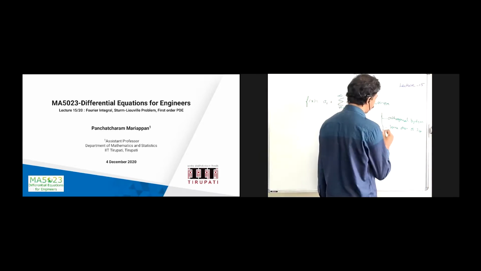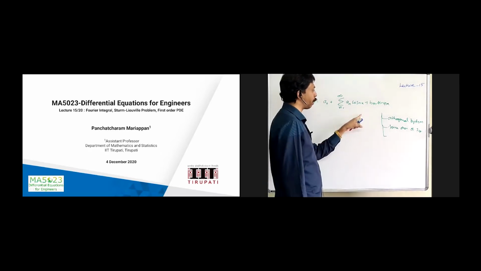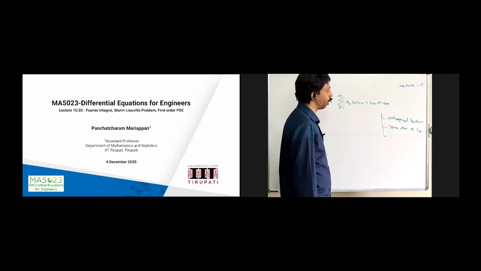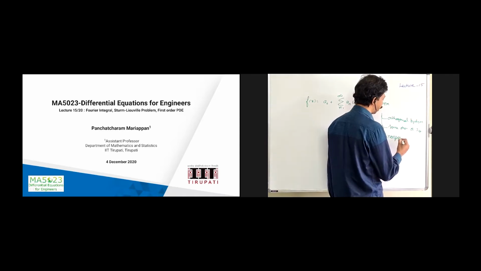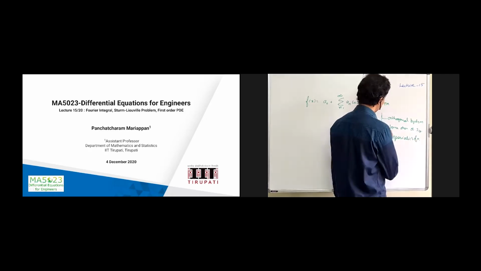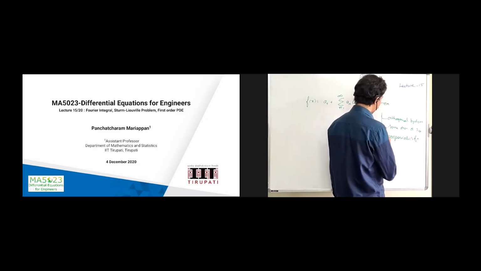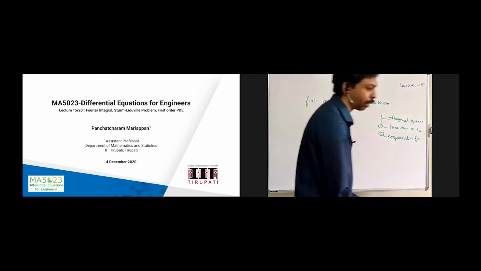Question number two I'm going to ask is this. Whatever we have obtained so far is that f of x is periodic. Either it is of period 2 pi, for which we wrote cos nx and sin nx, or if it is of period 2l, then we change this to cos n pi by lx and sin n pi by lx. Now suppose I have a non-periodic function. Can we extend this for a non-periodic general function? That is the second question. So the first question is this one, the second question is this one. Let us answer the second question first.